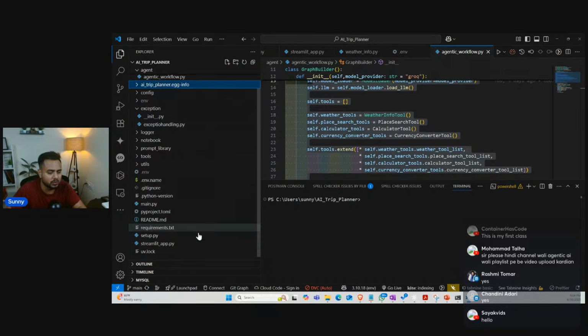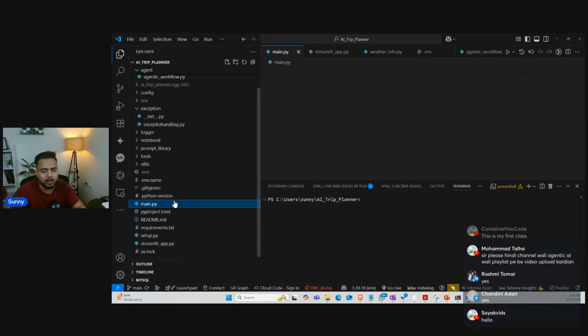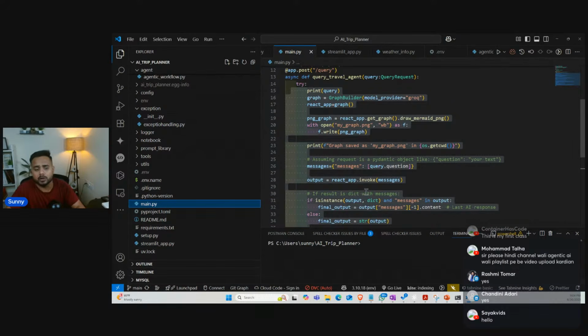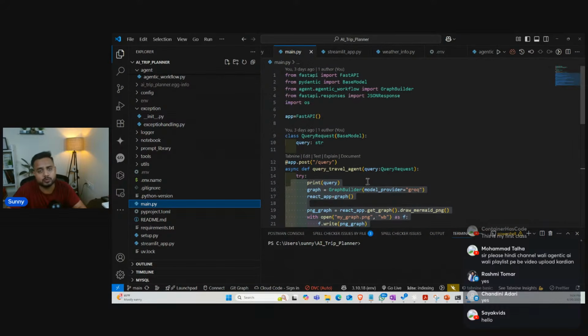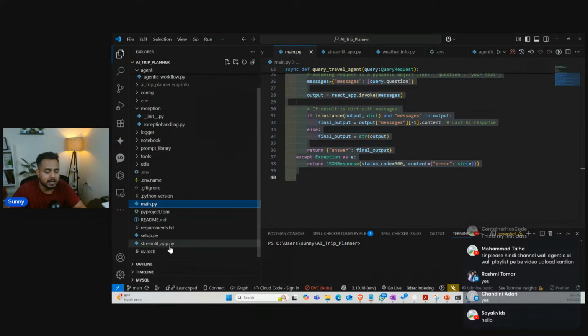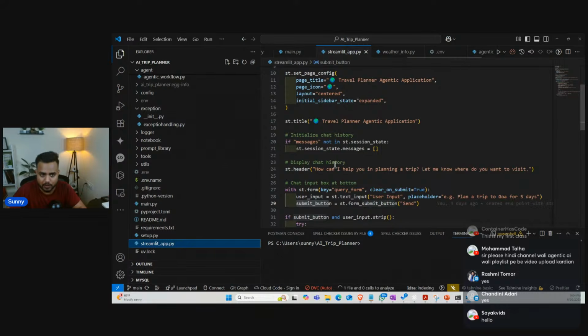So here you can see inside my main.py, I basically created an API. So I exposed my entire application as an API over here, and then, guys, I had one more file. The file name was streamlit app.py, right?